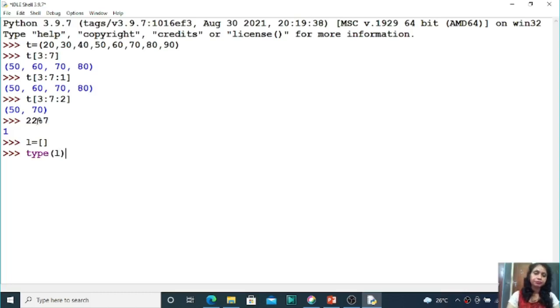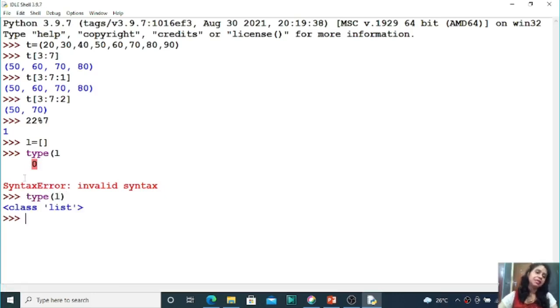Using the type function. So, type of L, here parenthesis is required. Now, you can check this one is the list type, but having no element, is it not? So, list is what type of variable? This is one empty type of variable.